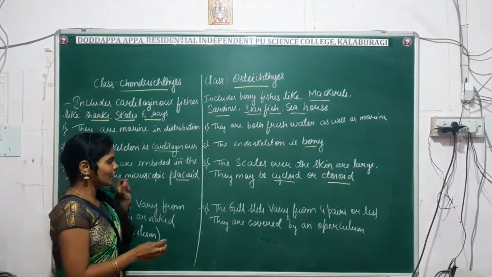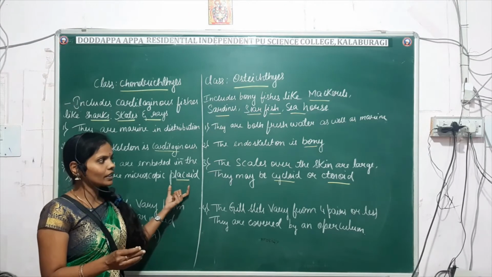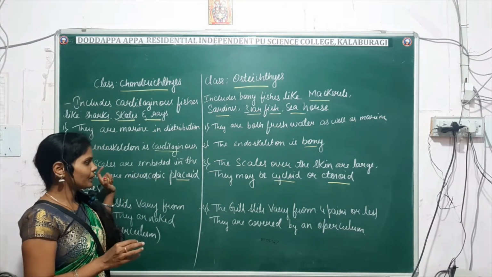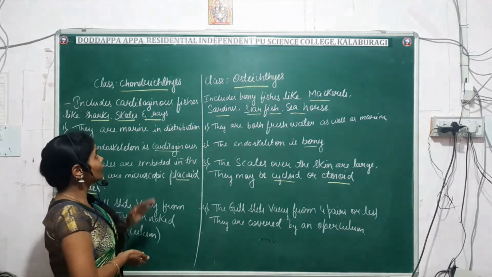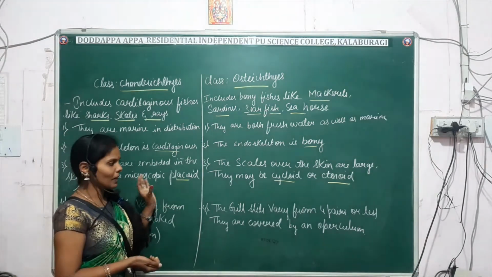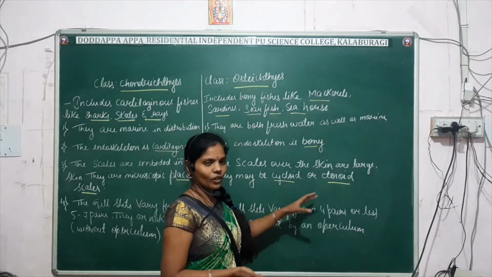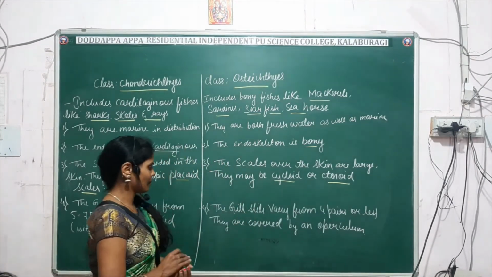In detail we have already seen the cycloid, placoid and ctenoid scales, with all the images and videos. Just keep in mind that Chondrichthyes have placoid scales, and Osteichthyes have cycloid and ctenoid scales.